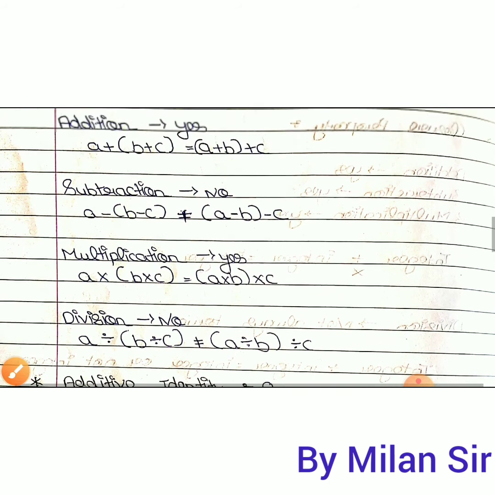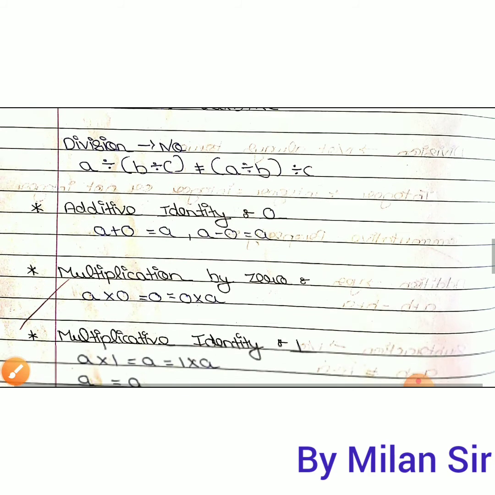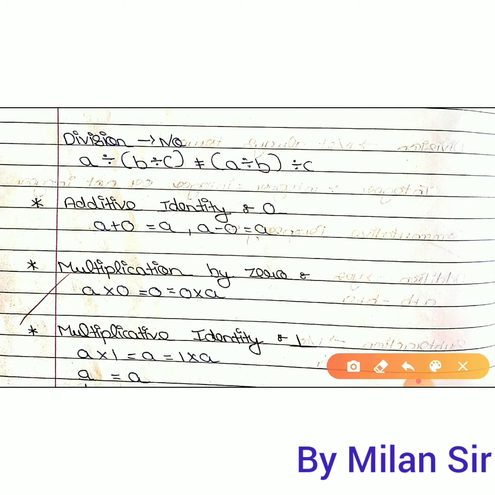Okay, alternately, commutative and associative are both properties we can use for addition and multiplication, but we cannot use them for the subtraction and division process. Okay, then additive identity.